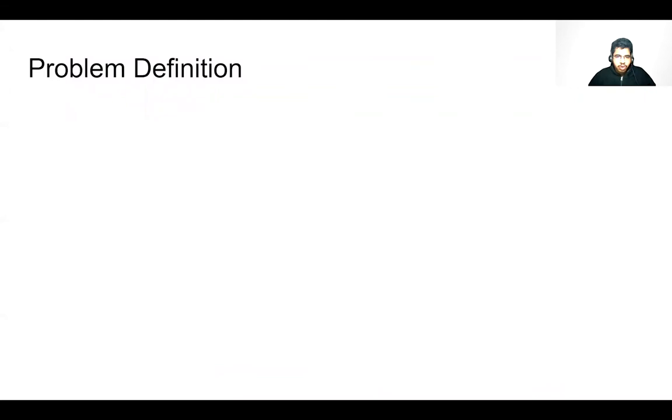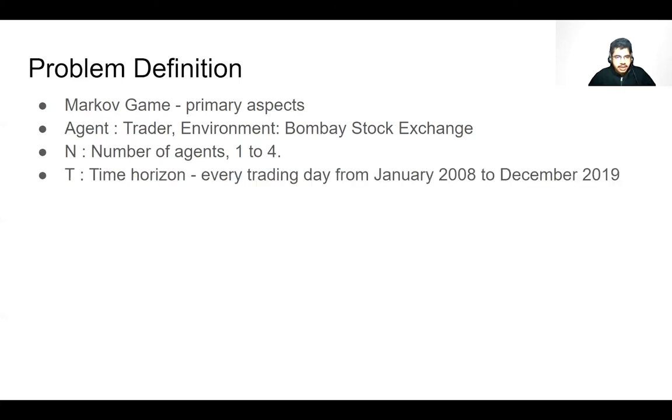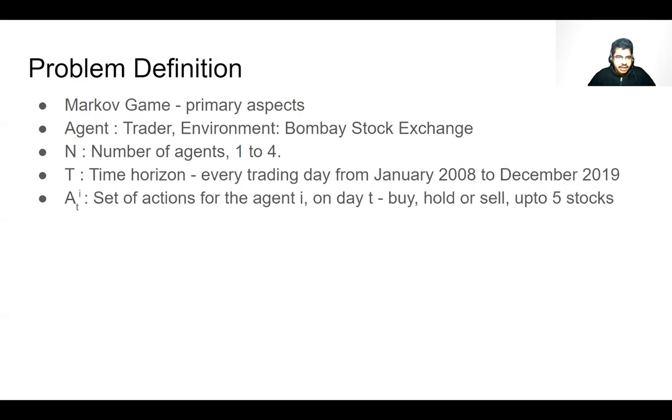Let us now make our problem more mathematically concrete by defining it as a Markov game, the primary aspects of which are that an agent is treated as a trader and the environment is the Bombay Stock Exchange. N represents the number of agents. In our experiment, it ranges from 1 to 4. T is the time horizon, consisting of every trading day from January 2008 to December 2019. A_i^t is the set of actions for the agent i on day t. Each agent can take 3 actions: buy, hold, or sell.